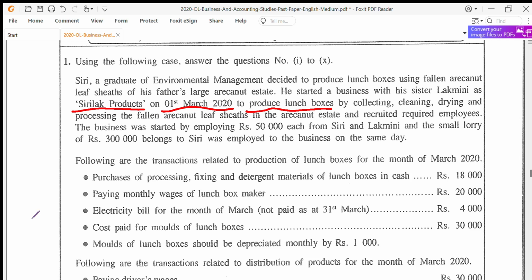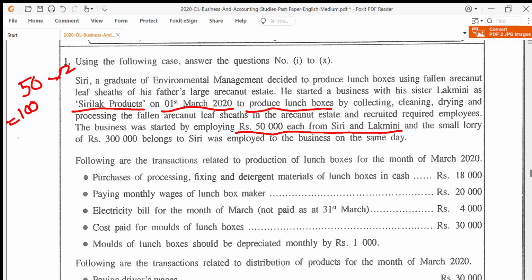The business was started by employing rupees 50,000. Now you can see here how much did they initially put in. They have put in 50,000 each from Siri and Lakmini. So together, if you can make a note over here, 50 into 2. So nearly 100,000 they have put in. 100,000 by form of money.